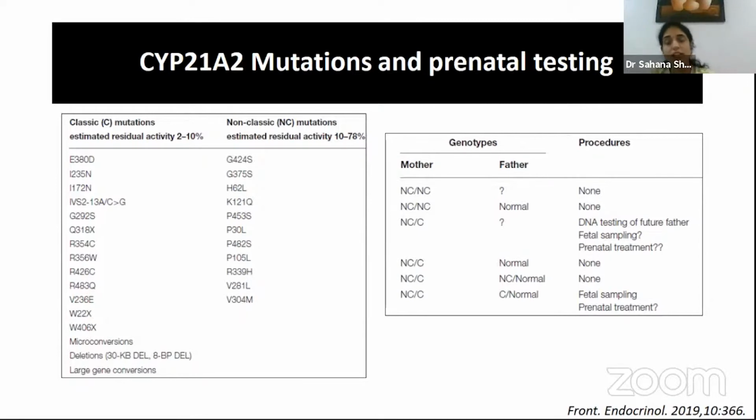But if the father is heterozygous for classical CAH mutations, and the mother has non-classical and classical heterozygosity, then again these are patients who would benefit from prenatal treatment.